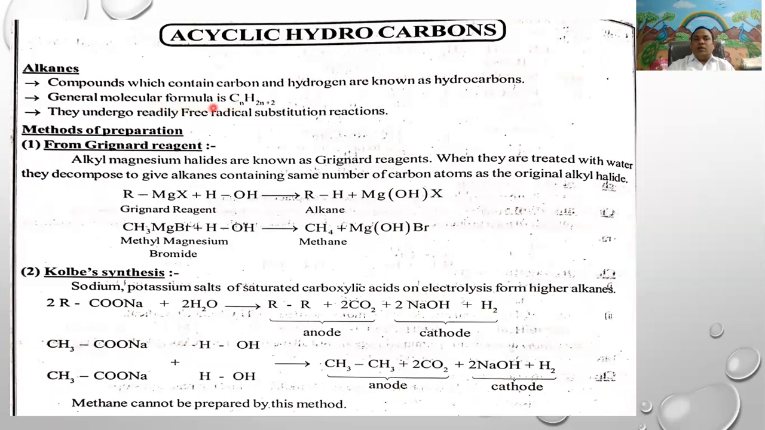In alkanes, each carbon satisfies its valency with 4 sigma bonds. It undergoes sp3 hybridization with a tetrahedral shape, having a 109 degrees 28 minutes bond angle and a 1.54 angstrom bond distance.